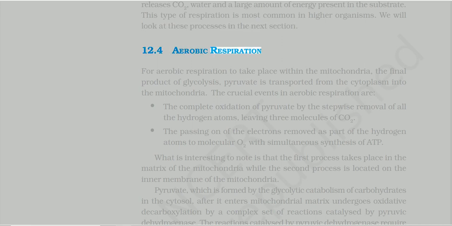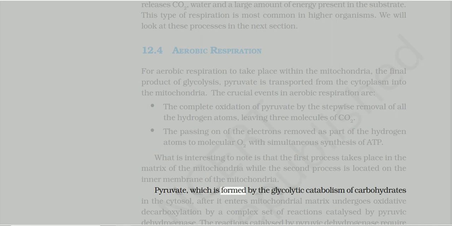12.4 Aerobic respiration. For aerobic respiration to take place within the mitochondria, the final product of glycolysis, pyruvate, is transported from the cytoplasm into the mitochondria. The crucial events in aerobic respiration are the complete oxidation of pyruvate by the stepwise removal of all the hydrogen atoms, leaving 3 molecules of CO2, and the passing on of the electrons removed as part of the hydrogen atoms to molecular O2 with simultaneous synthesis of ATP. What is interesting to note is that the first process takes place in the matrix of the mitochondria while the second process is located on the inner membrane of the mitochondria.